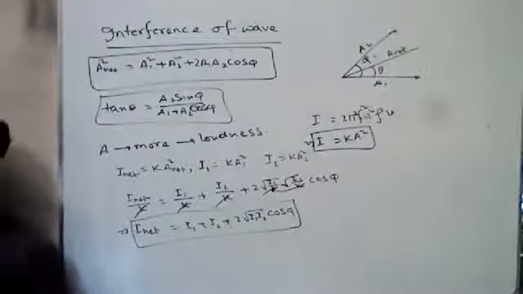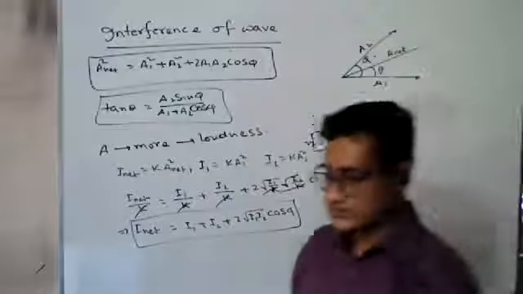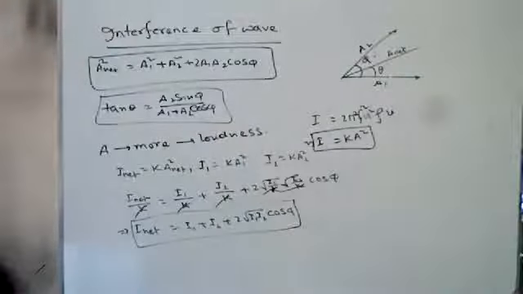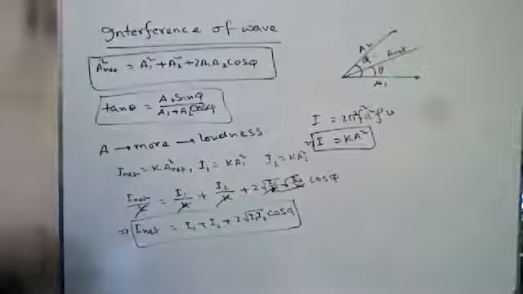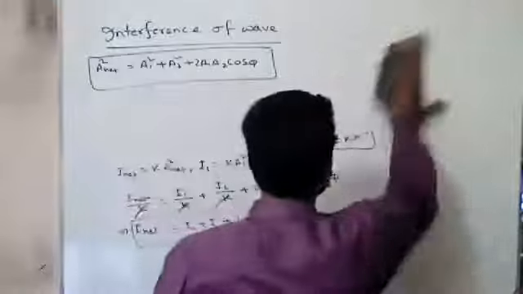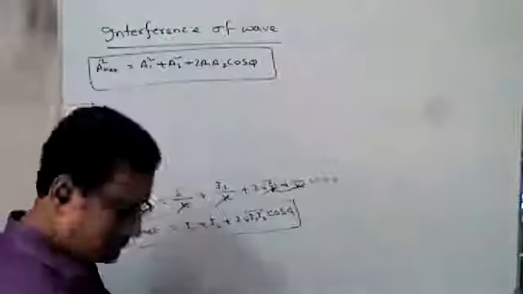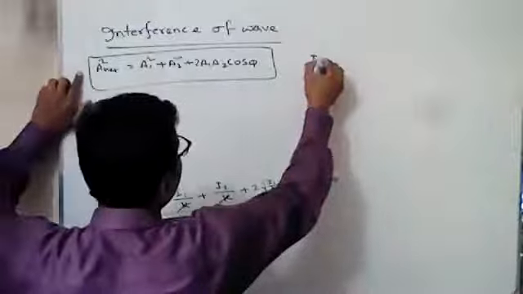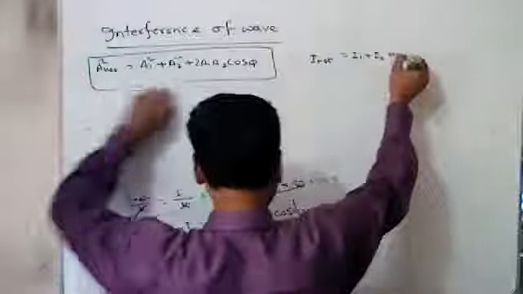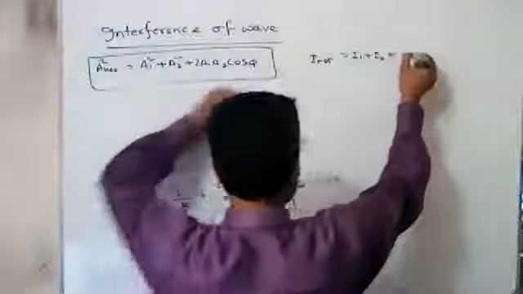Now we discuss the two types of interference. One is constructive interference, another is destructive interference. We know this: I net equals I1 plus I2 plus 2 root over I1 I2 cos phi. Okay, this is the I net.